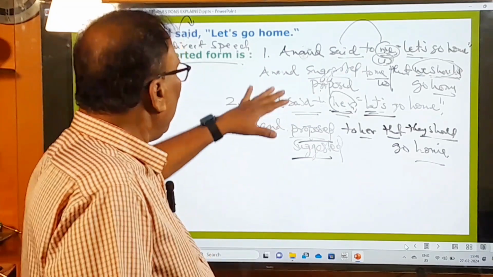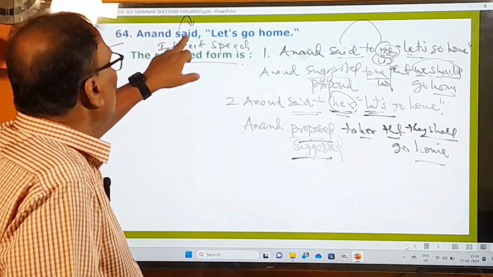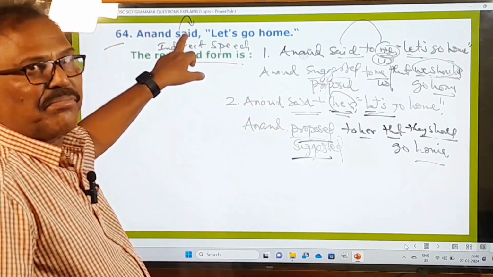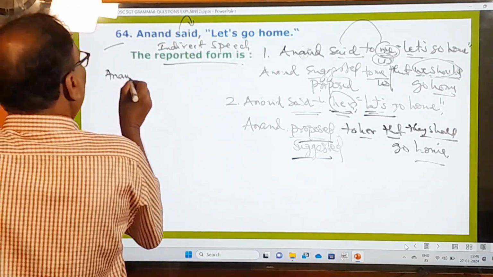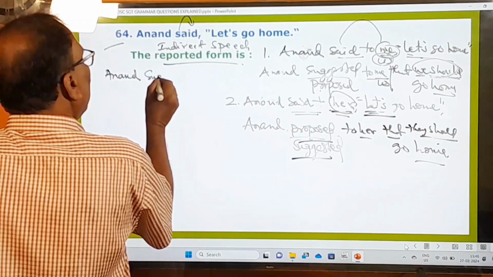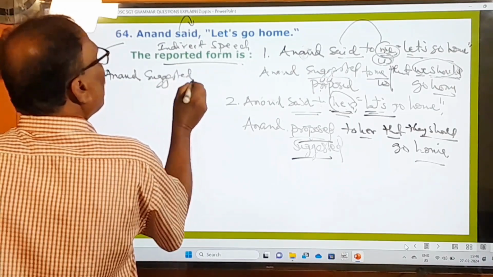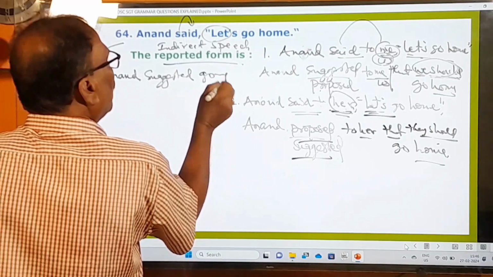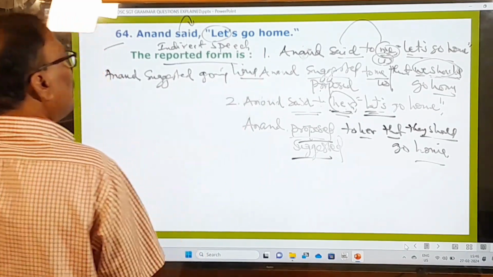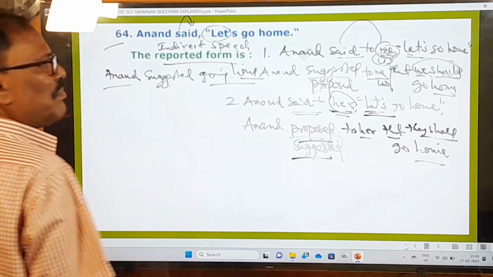So here there is no object mentioned after said. Whenever this is the case, we have to do like this. What should we do? Anand, okay, suggested. Letter should not be turned into letter. Suggested going home. Anand suggested going home. That should be the right one.